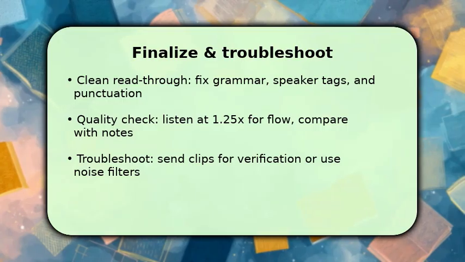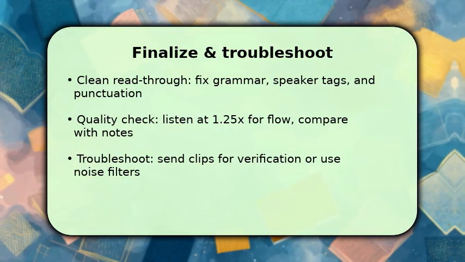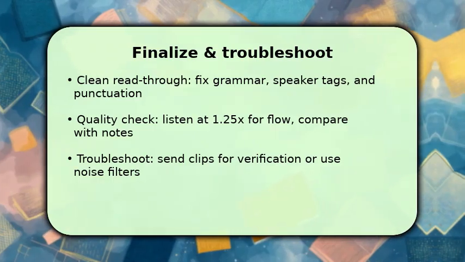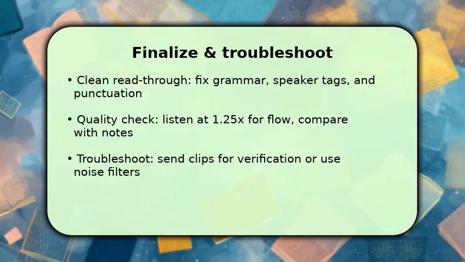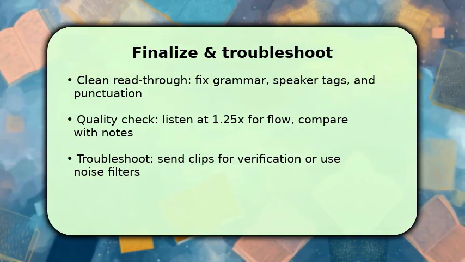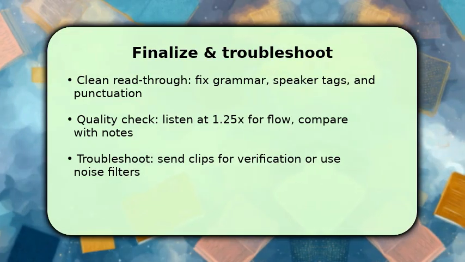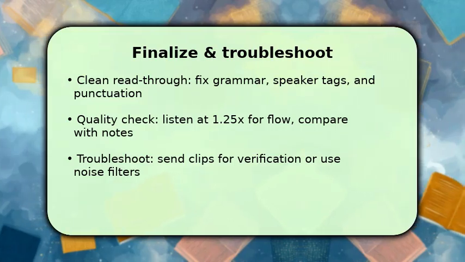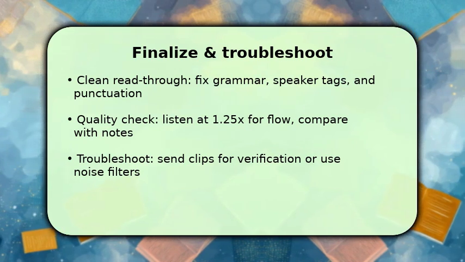Do a clean read-through to correct grammar, confirm speaker labels, and normalize punctuation and timestamps. Then play the file at a slightly faster speed, 1.25, to catch missed repetitions and awkward phrasing. If parts remain unintelligible, isolate short clips and ask the speaker or use a denoiser, because brute force listening wastes time. If time is tight, prioritize sections by importance and flag low confidence lines for later.